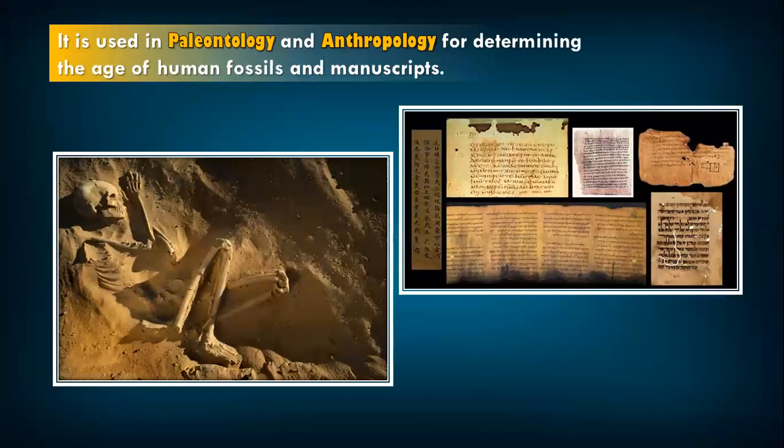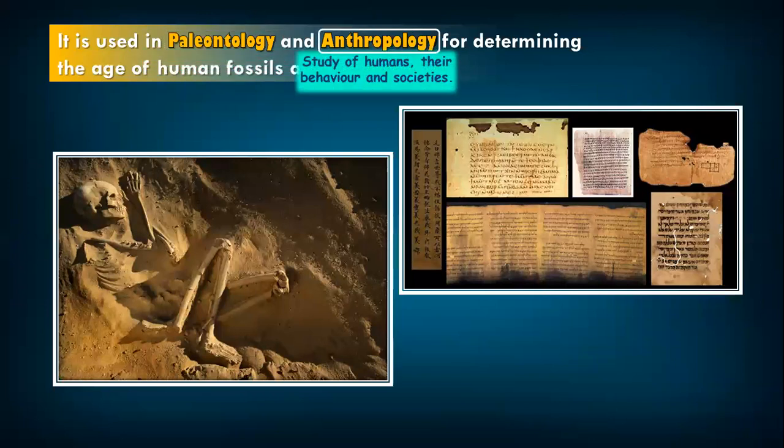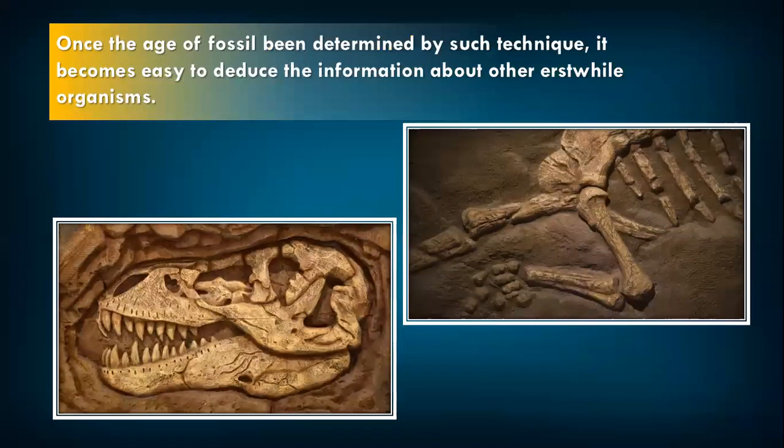Carbon dating is a method used in paleontology, the study of fossils. It is also used in anthropology, the study of human behavior and their societies, for determining the age of human fossils and manuscripts. Once the age of a fossil has been determined by such a technique, it becomes very easy to gather information about the erstwhile organism, which means the former organism.